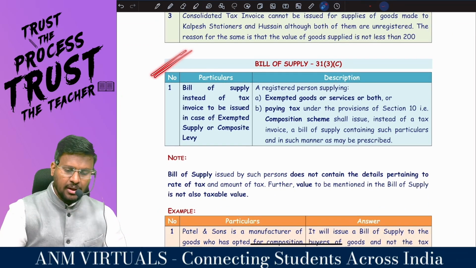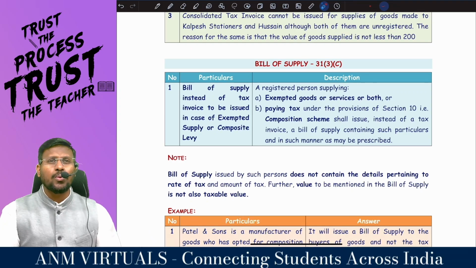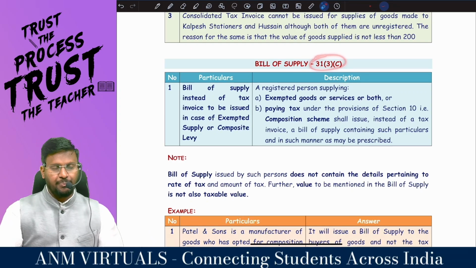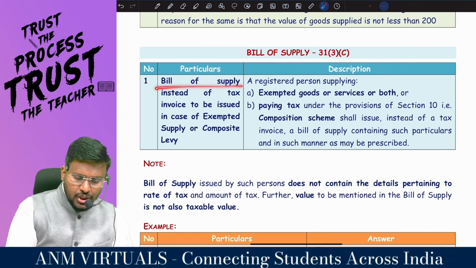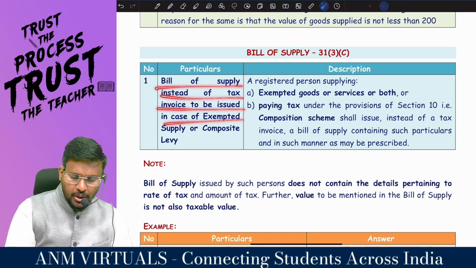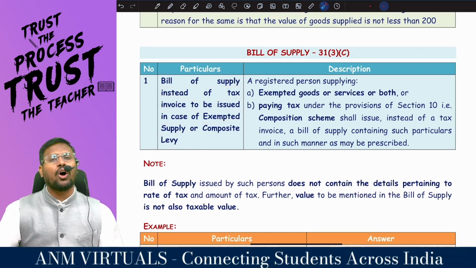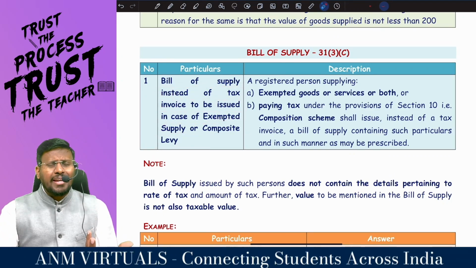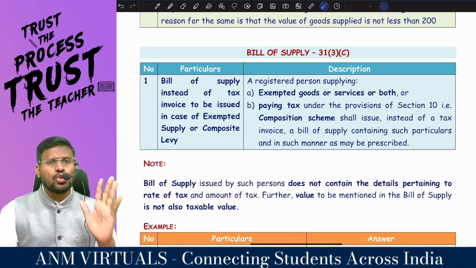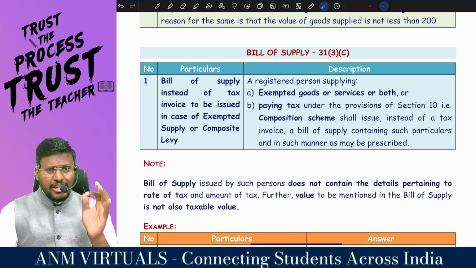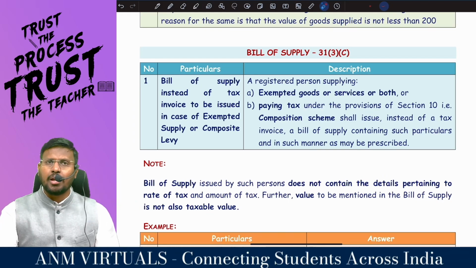The third category, the third type of invoice, is under section 31(3)(c): a bill of supply, instead of a tax invoice, to be issued in case of exempted supply or composition levy. Sir, I am not engaged in supply of taxable goods or services, because if I were engaged in taxable goods or services, my dear lovable students, I would have to issue the tax invoice.